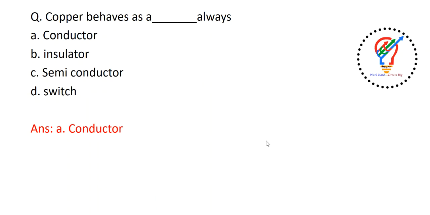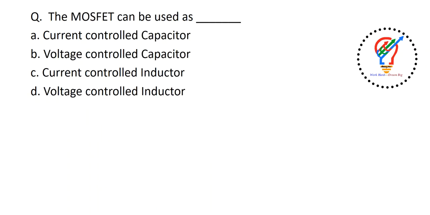Okay, let's go to the next question here. The MOSFET can be used as: the options are current controlled capacitor, voltage controlled capacitor, current controlled inductor, voltage controlled inductor. So the correct option is voltage controlled capacitor. A capacitor can be modeled with the help of semiconductor devices, but an inductor cannot be modeled.